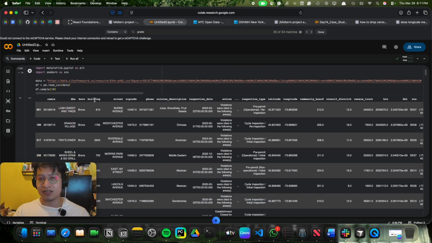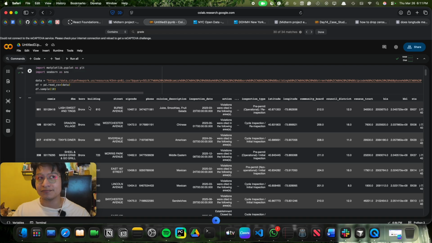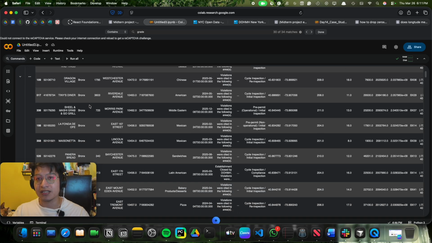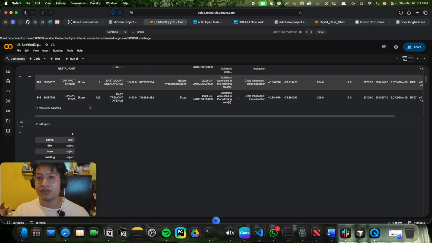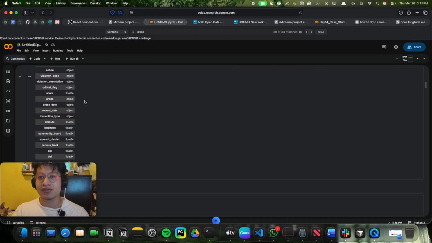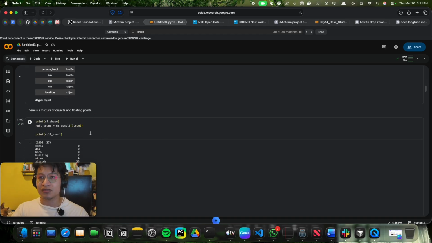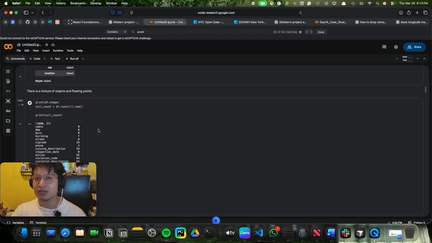So I started by loading it using a query to just get the information from the Bronx, because I wanted to make this project personal. And I guess what better way to put it than the Bronx location. First I checked the different data types, which were mostly objects and floating point numbers.